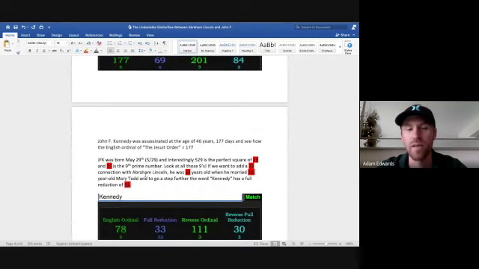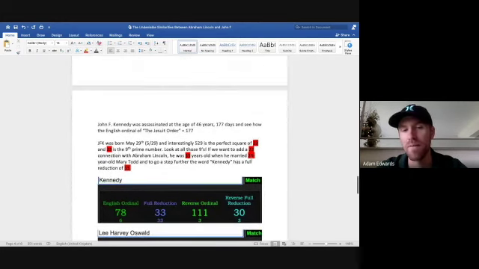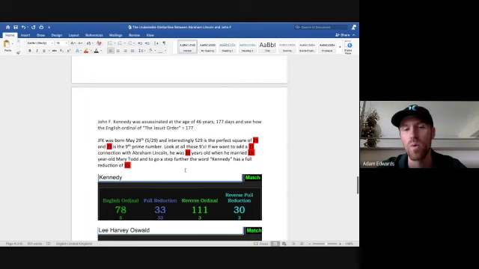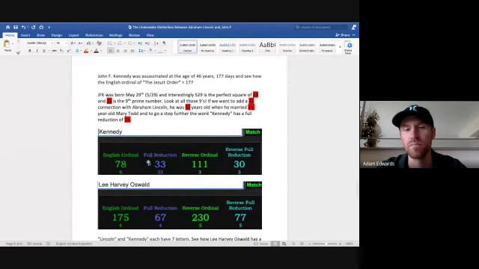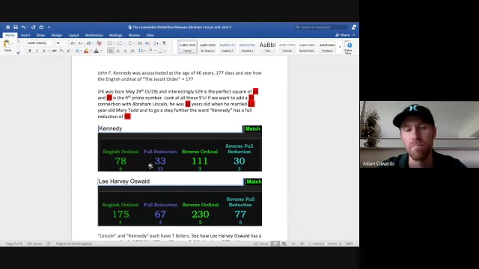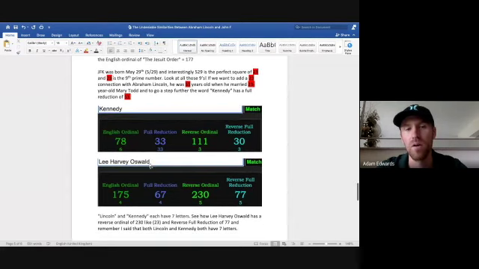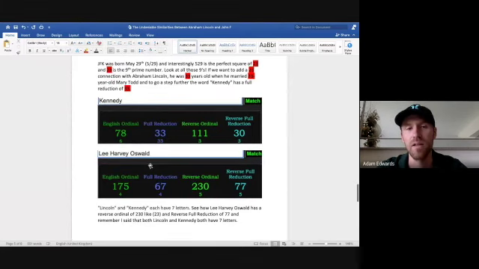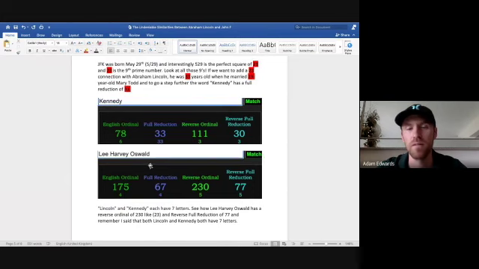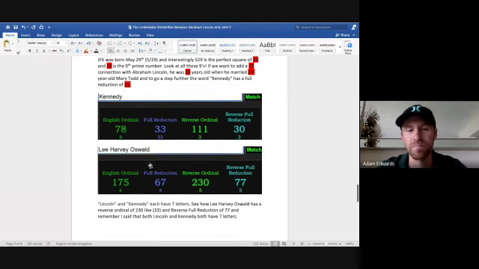If we want to add a 23 connection with Abraham Lincoln, he was 33 years old when he married 23-year-old Mary Todd, ritual wedding, marriage. And to go a step further, the word Kennedy has a full reduction of 33, which was the age Abraham Lincoln got married. And we all know about 33. 33-degree Freemasonry is the highest ranked. 33 is a huge number for these people. No doubt all the presidents are Freemasons and part of the order. They are selected, not elected. If you still believe your vote counts, then God bless you.